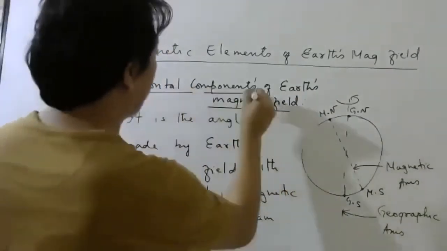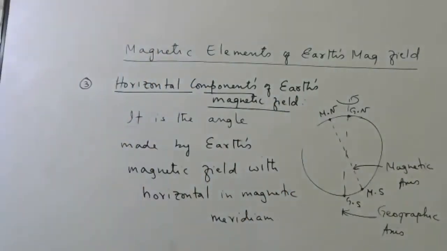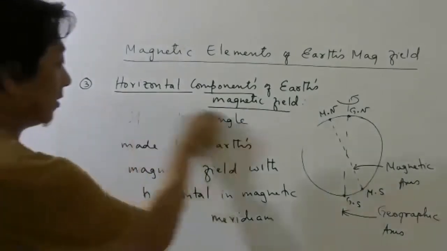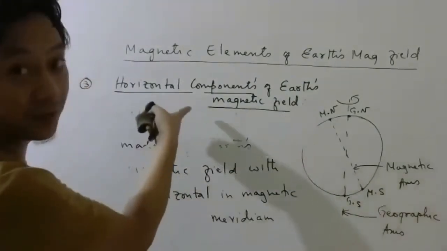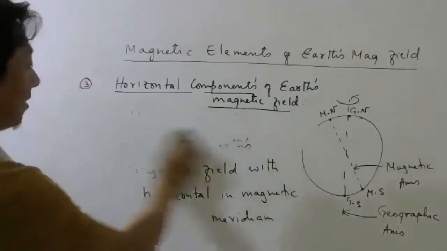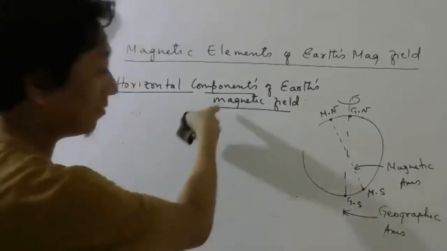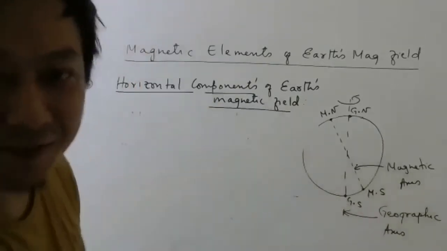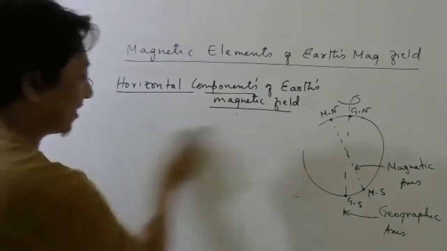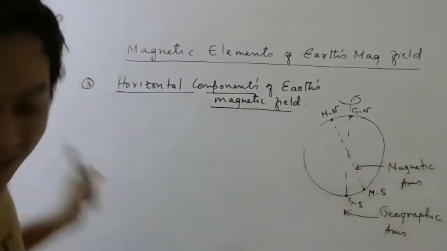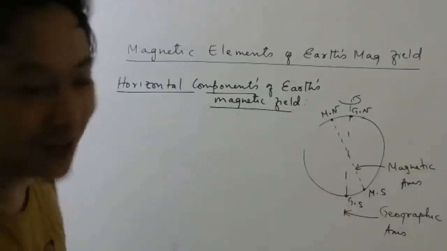Horizontal component of Earth's magnetic field. Now to define this is very difficult. Why? Because the topic itself is the definition. Yes or no? The name given itself is definition. So how to write definition? So we can write like this in the way textbooks will write.